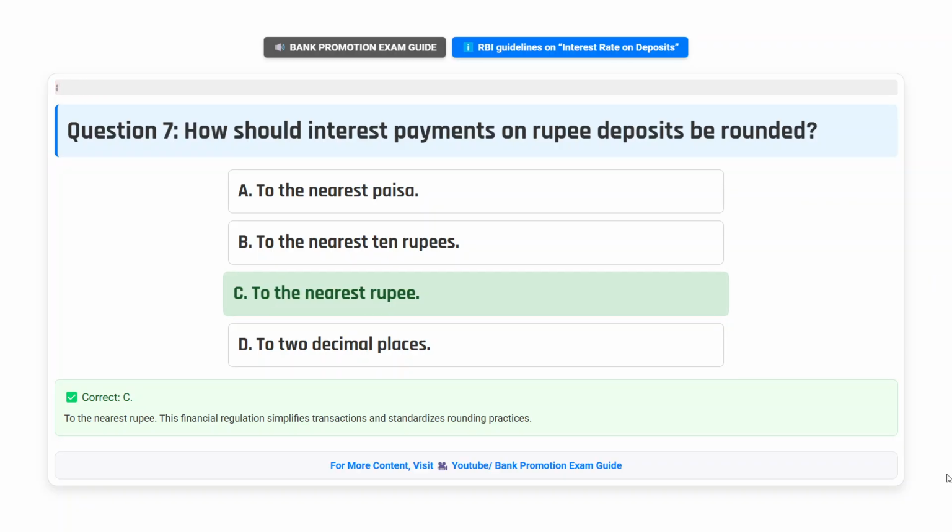Correct answer C. To the nearest rupee. This financial regulation simplifies transactions and standardizes rounding practices.